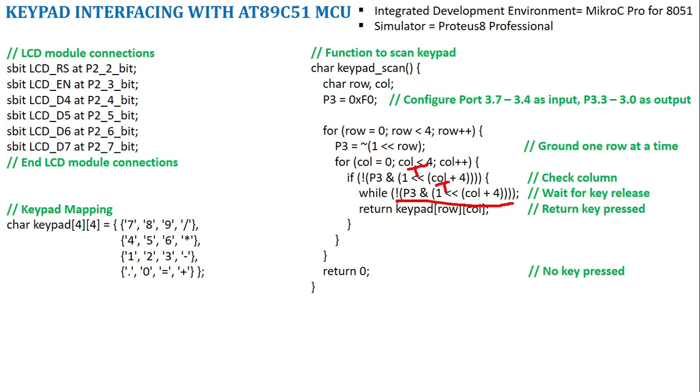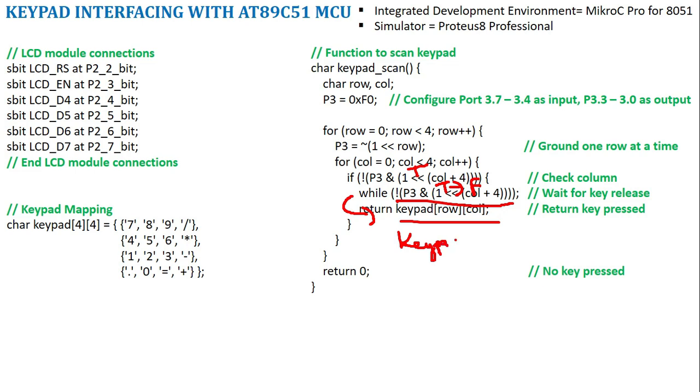When the switch is released, what will happen? This true will change to false. When the switch is pressed, this condition will be true. But when the switch is released, it will change to false. When it changes to false, then this while loop will exit and we will try to return the corresponding keypad.